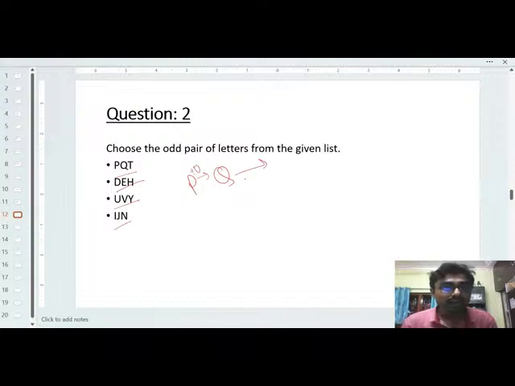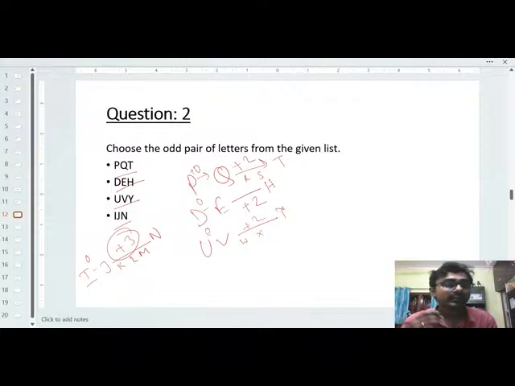P Q R S then T, that means plus 2. Then again D E, that means 0. Then E F G H, so plus 2. Then U V, that means 0, but V, then W X, then Y, so again 2. Now identify the next, that I J, that means 0, but J, then K L M, then N, so that means the plus 3. So easily you can identify the correct options. So that is the IJN, options 4.